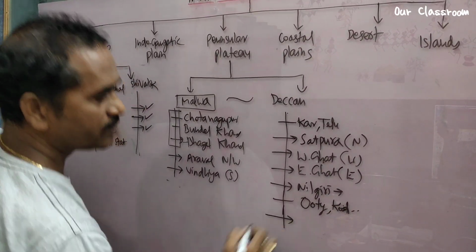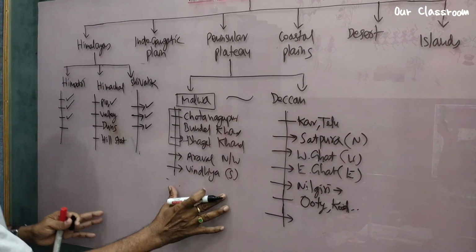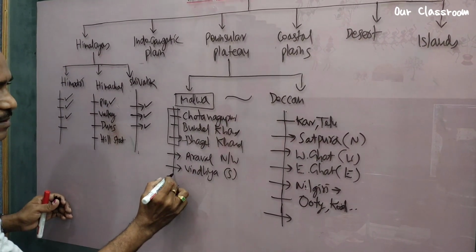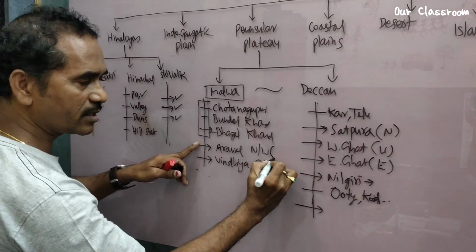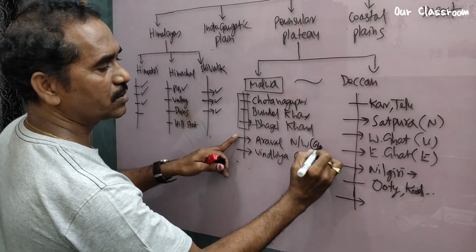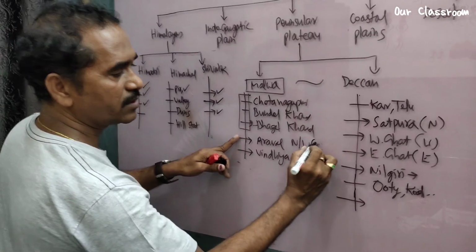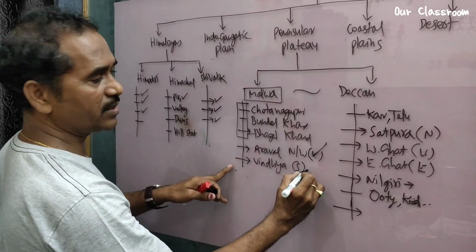Then we see the highest peaks in Deccan Plateau as well as Malwa Plateau. Here write down Chota Nagpur Plateau. Then here Aravali, you write within the bracket. The highest peak of Aravali is Guru Sikhar. You write the complete name, Guru Sikhar. Highest peak of Vindhya is not given in the textbook.